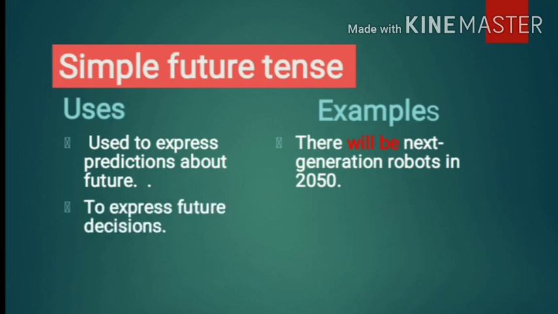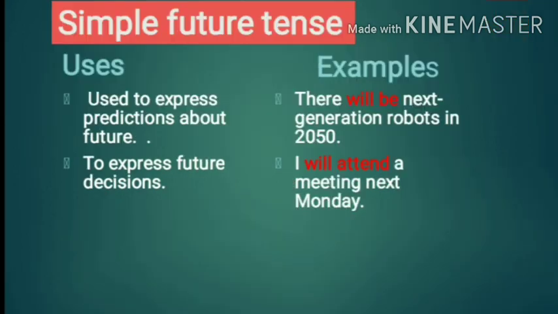Next one. We make the use of simple future tense to express future decisions. Example, I will attend a meeting next Monday. That is my decision of attending the meeting next Monday. And so here I have made the use of will attend.